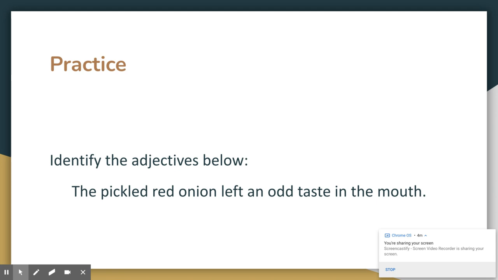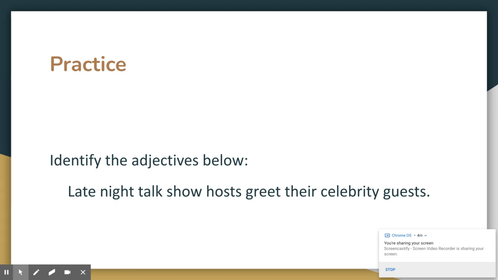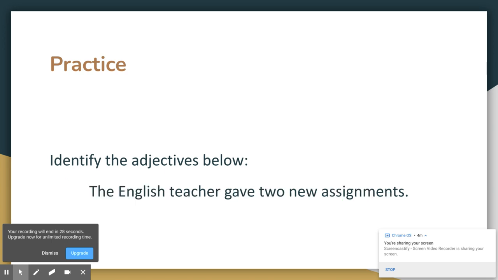So the pickled red onion left an odd taste in the mouth. So it'd be the, pickled, red, and then odd, an, the. So these are all of our adjectives. All right, late night talk show hosts greet their celebrity guests. Late, night, talk, show, and celebrity. And the last one here, the English teacher gave 2 new assignments. So the, English, and then 2, new.